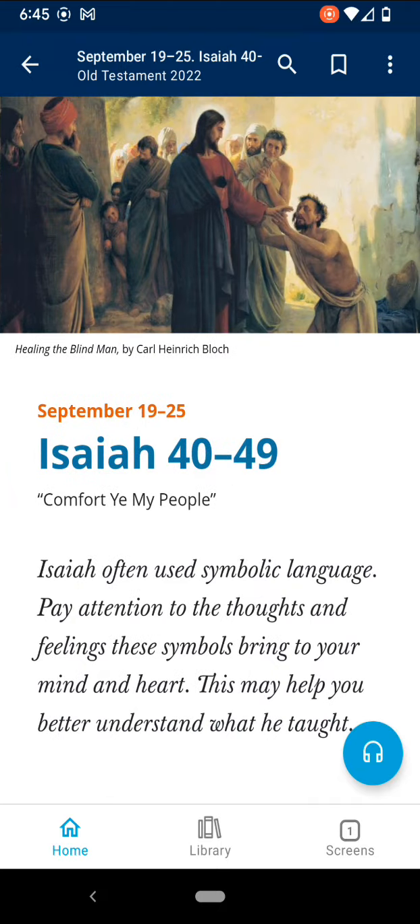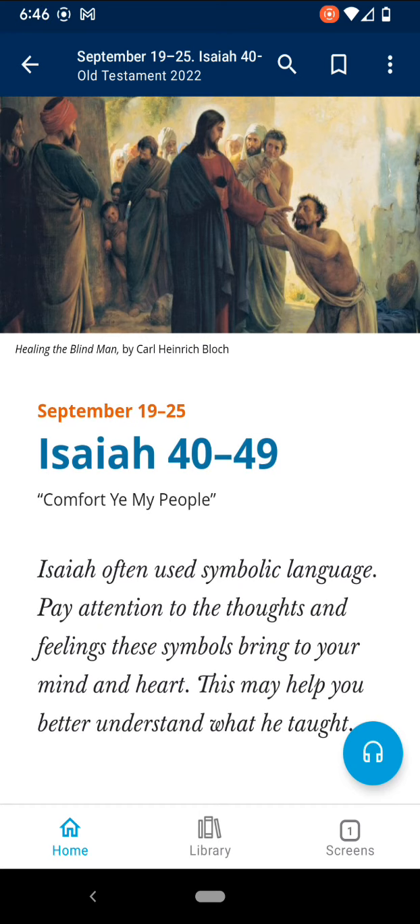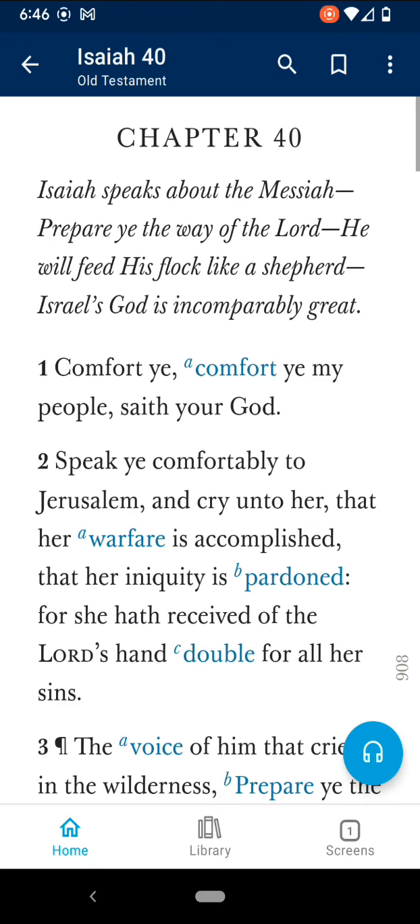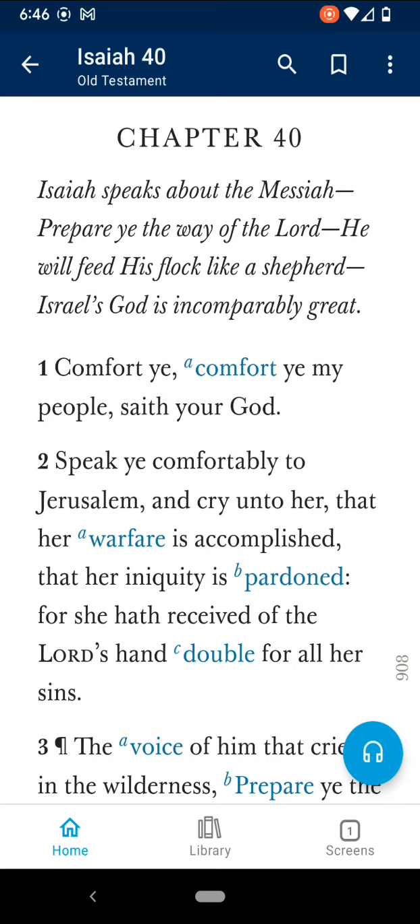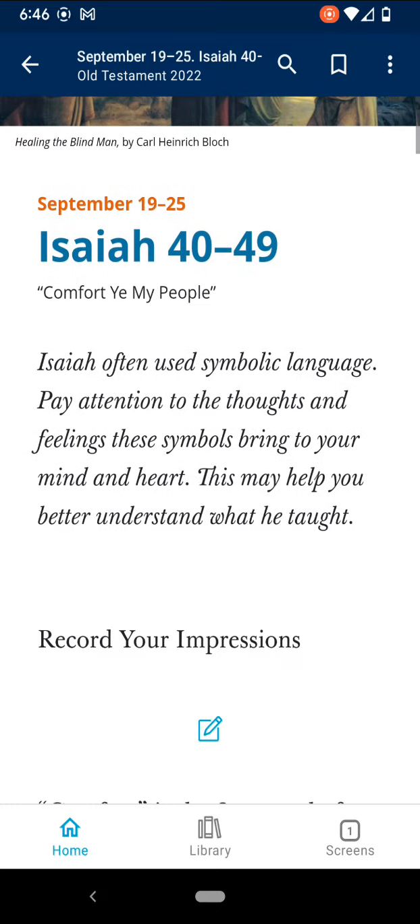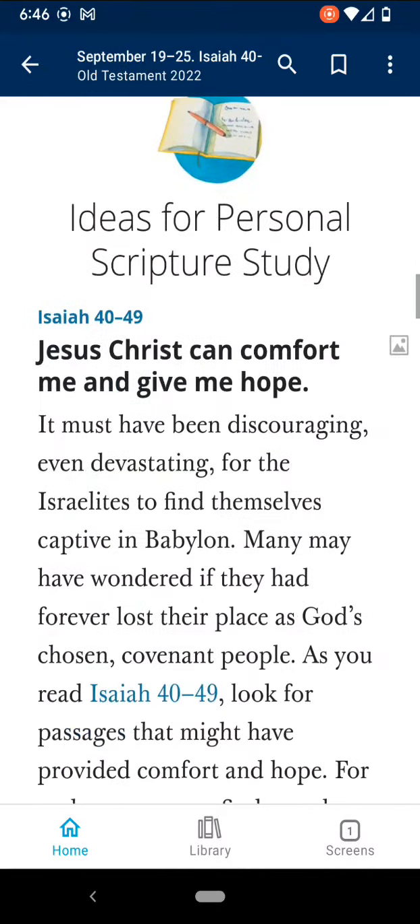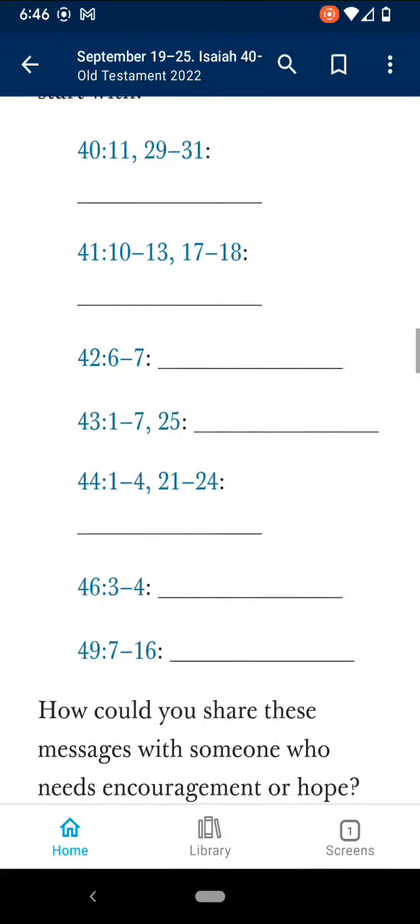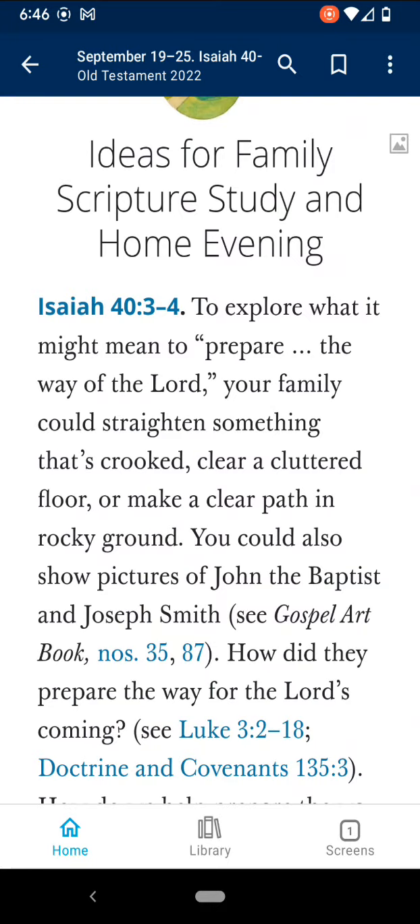So for next week, for example, we'll continue with Isaiah. If you want to just get right in and start reading, you can tap on the blue text there, which will take you to Isaiah in the Old Testament. You can hit your phone's back arrow or the back arrow at the top left of your screen, which will take you back to the Come Follow Me lesson. There's lots of great stuff, ideas for studying the scriptures by yourself or with your family.